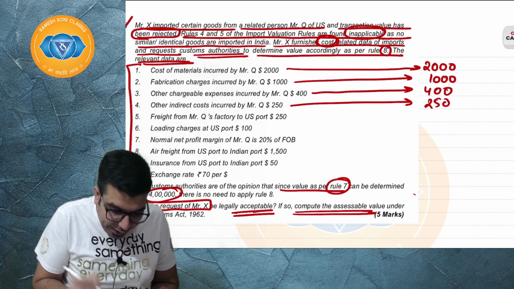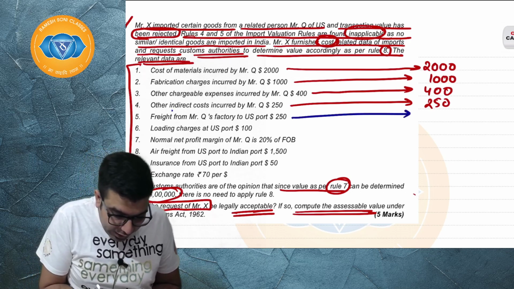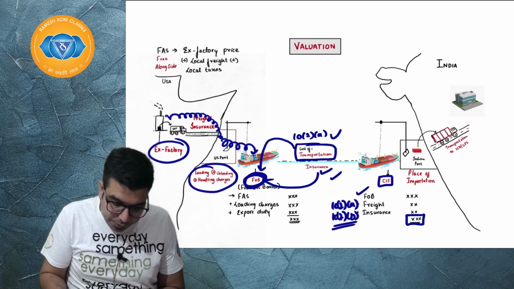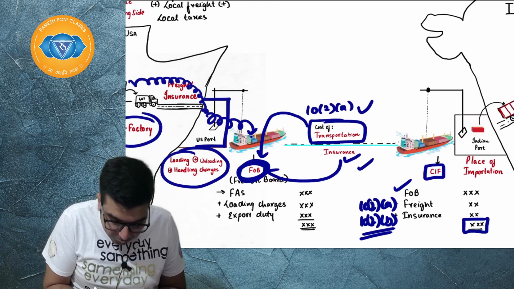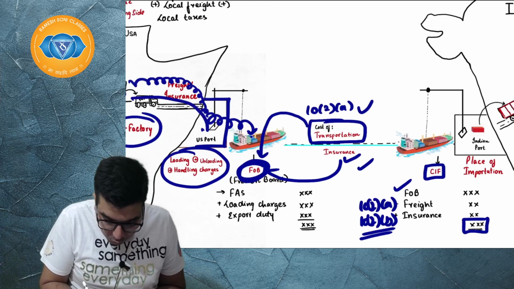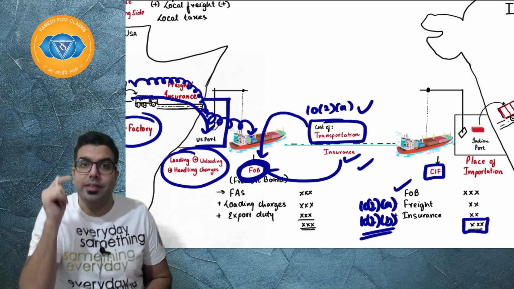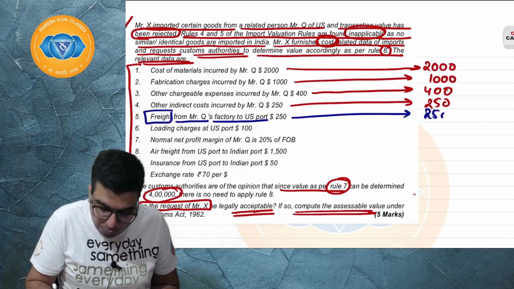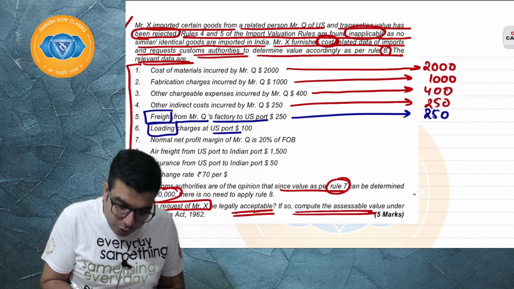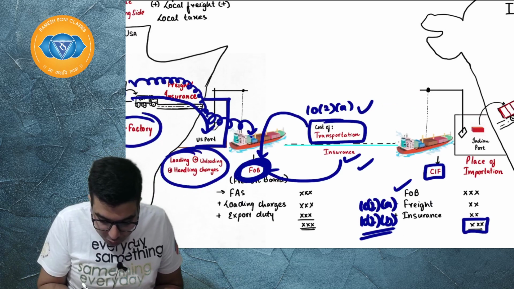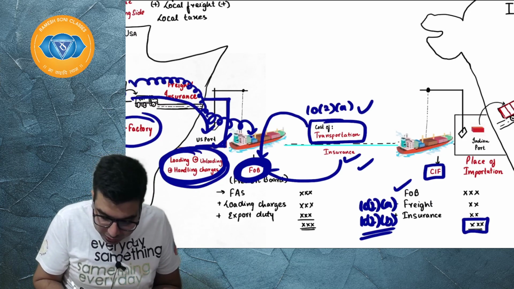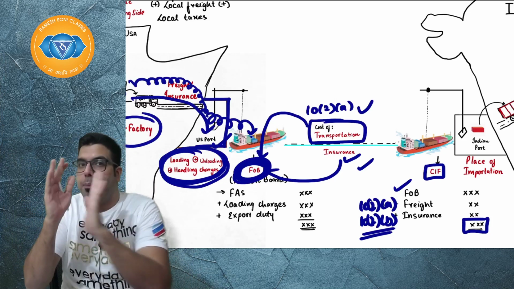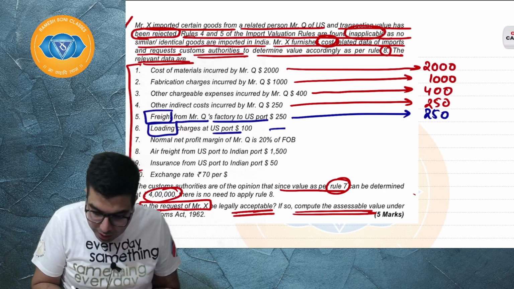Then sir, there is freight from the Q's factory to the US port. If you remember, Baba, this is the US port. From his factory till here, whatever freight is there, will you go ahead and add or not? Yes, sir, we'll add so that we can arrive at FOB. Okay, sir, let's add. So, we'll add 250. Then, sir, loading charges at US port. Sir, if any loading and unloading charges are paid at the US port, in the FOB it is included because FOB means all the expenses from the factory till the port. I hope everyone is clear. So, we will go ahead and add this 100 also.